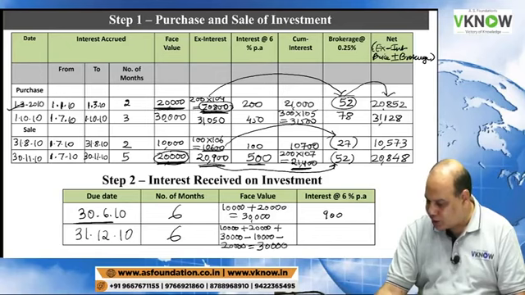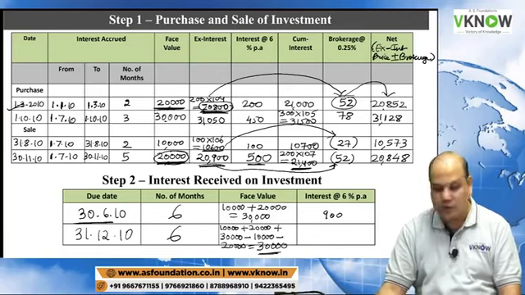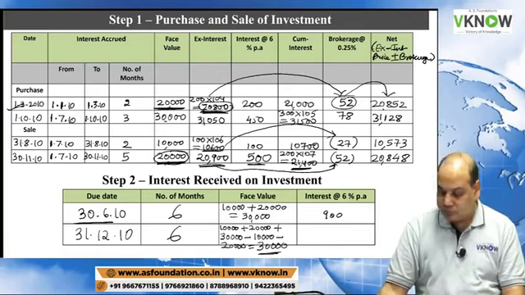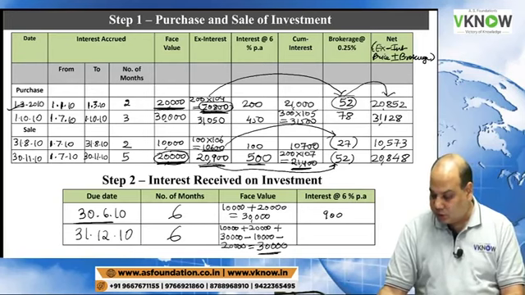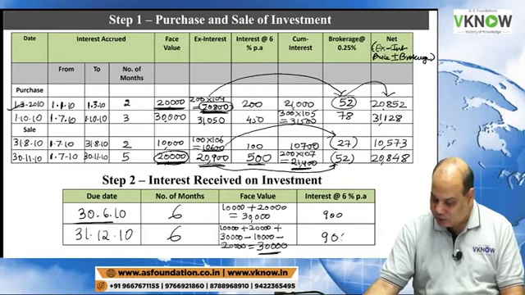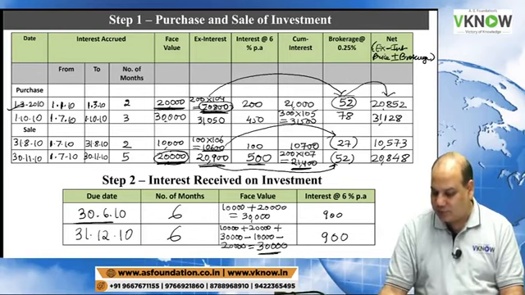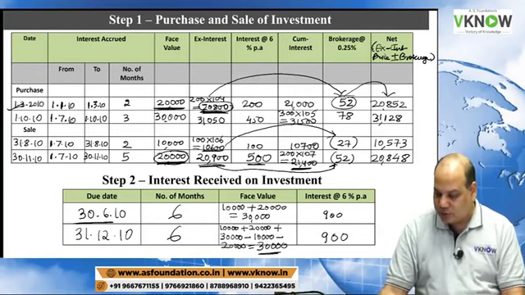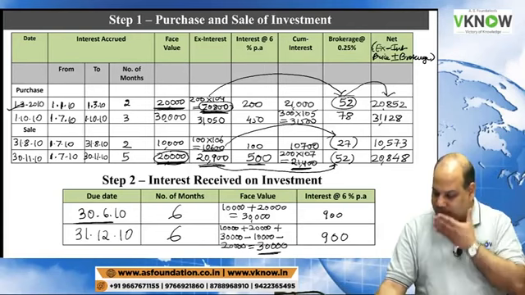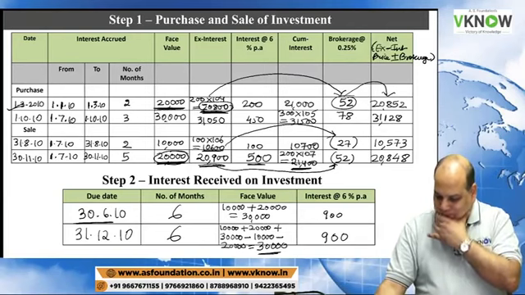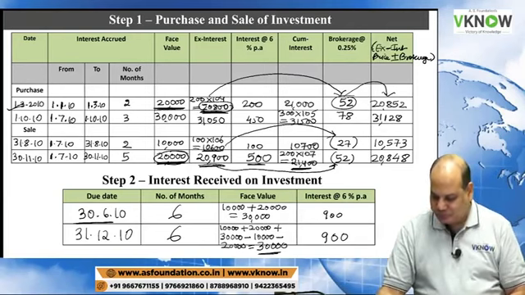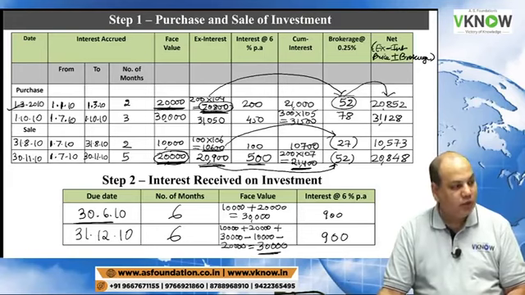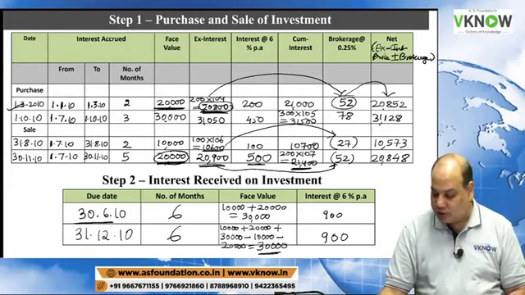So at the end of the year we have investment of 30,000 rupees. 30,000 into 6% into 6 by 12, again 900. Is the answer right? 900, 900? Yes.